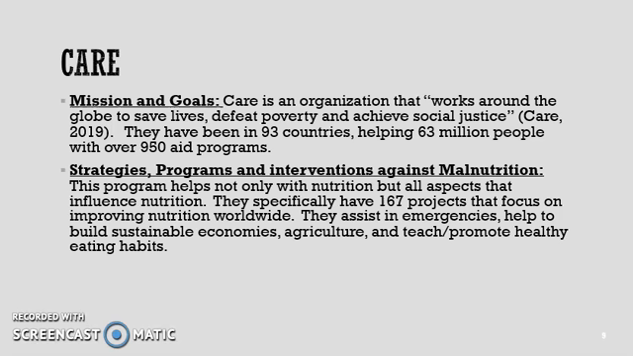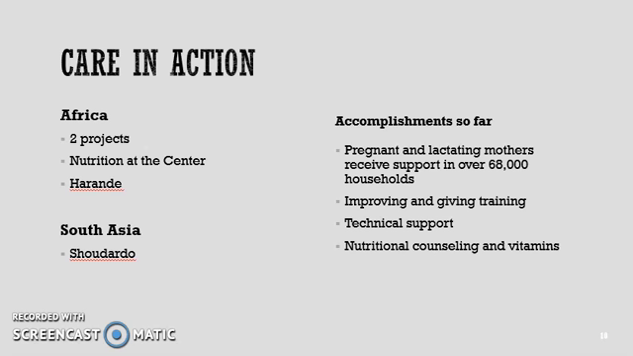In Africa, CARE has 2 main projects. They have the Nutrition at the Center and the Harande. Nutrition at the Center was founded by the Saul Family Foundation and has a focus on mothers and children. Their 2 goals are to reduce anemia in women and girls from ages 15 to 49 years old, as well as stunting and anemia in children from birth till the age of 2. Their focus is on water, sanitation, hygiene, food security, and women's empowerment initiatives.